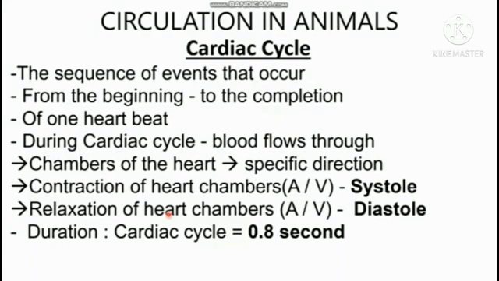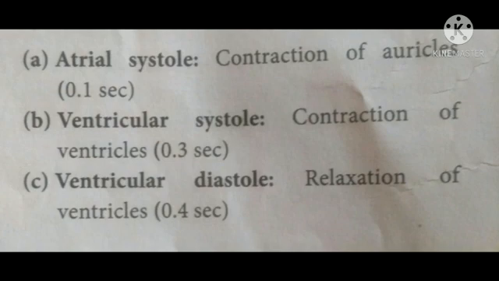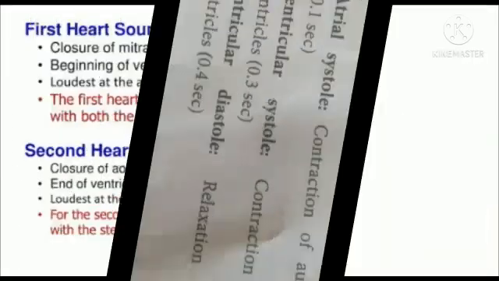The events during a single cardiac cycle involve: the first is atrial systole, contraction of auricles, 0.1 second. Ventricular systole, contraction of ventricles, 0.3 seconds. Ventricular diastole, relaxation of ventricles, 0.4 seconds.